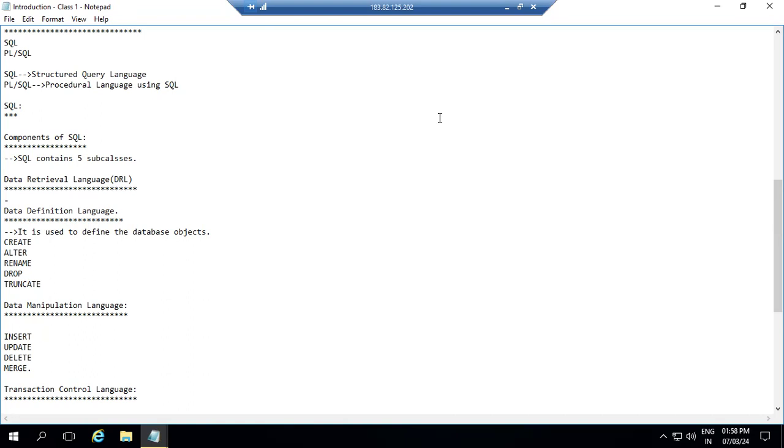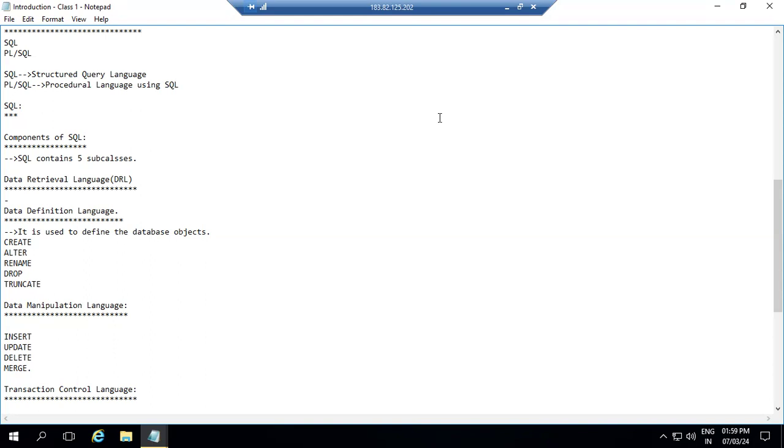Next we are using the truncate command. When we use the truncate command, what happens? It will delete all the records in a particular table. Now we are dealing with the table only, right? So in a table, it will delete all the records, and you can see only the headings over here.